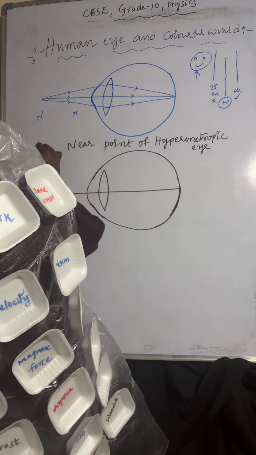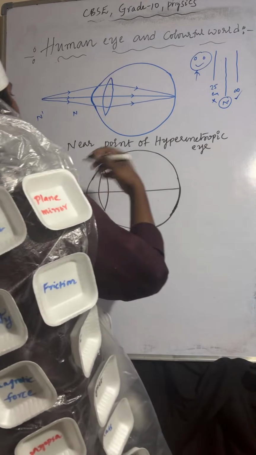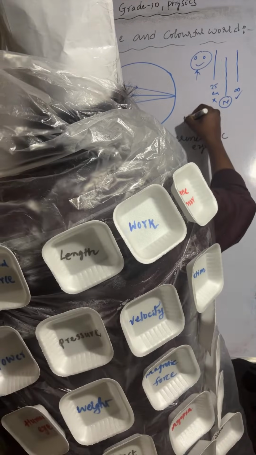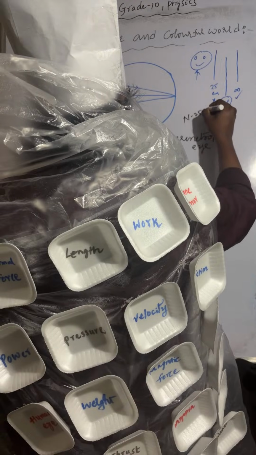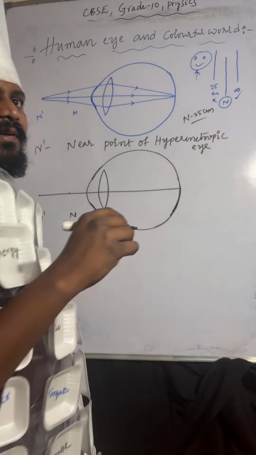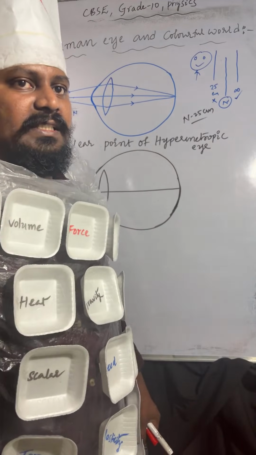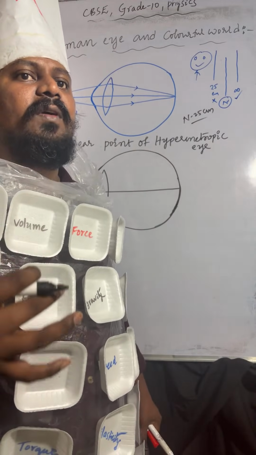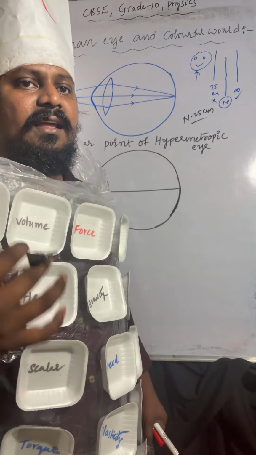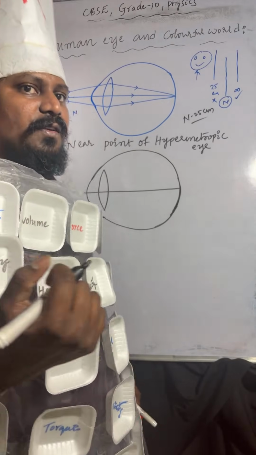So N dash is the near point of hypermetropic eye. N is 25 centimeter. Okay, so this is very very important. You have to understand one thing. N is 25 centimeter. N dash is the near point of hypermetropic eye.